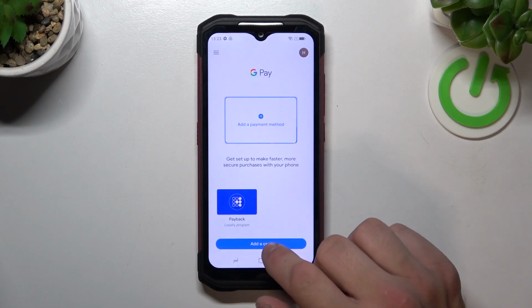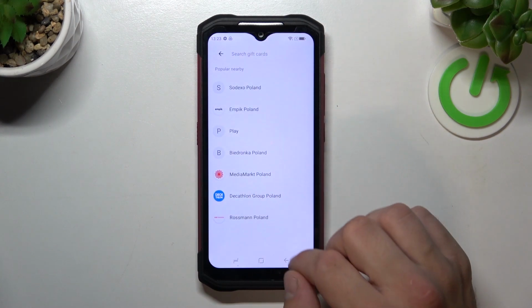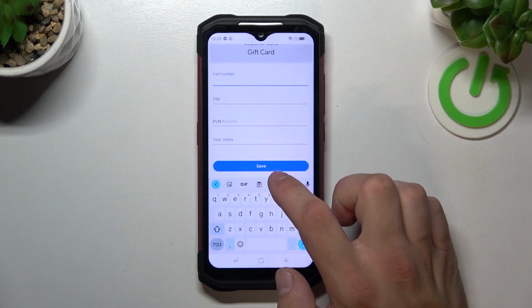Now let's go back and let's select gift card. Similar to loyalty card, select shop, enter card number, PIN, balance, your notes and tap save.